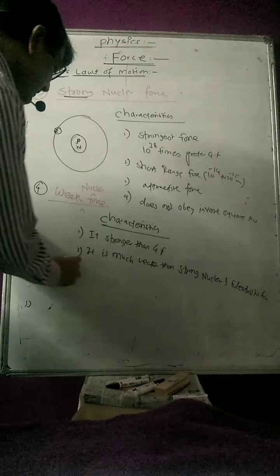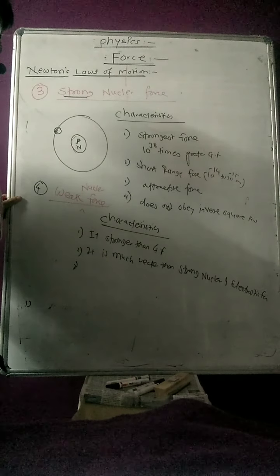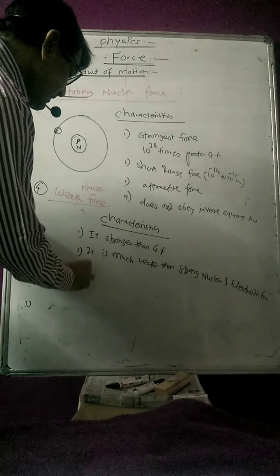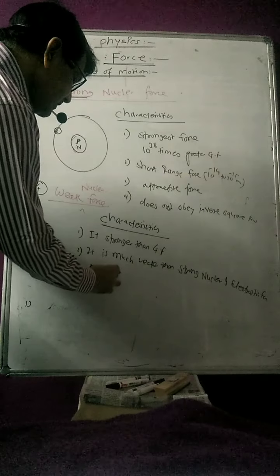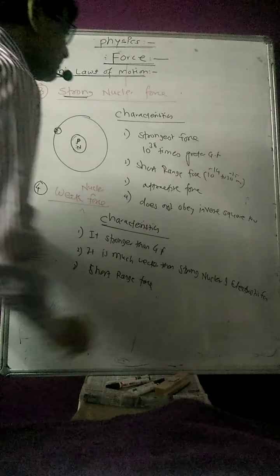The next point is that it is a short range force. Though it is stronger than gravity, it is also a short range force.